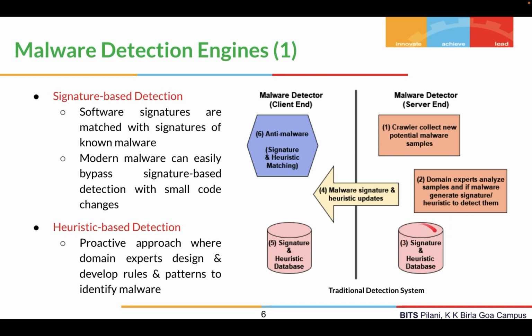They update their own database with these new malware heuristics and signatures, and then they send these heuristics and signatures through an antivirus update to the client end, where the same is being done at the client side as well. And finally, the anti-malware engine does the signature and heuristic matching using this database. So this is the traditional detection system, which uses signature-based and heuristic-based detection.